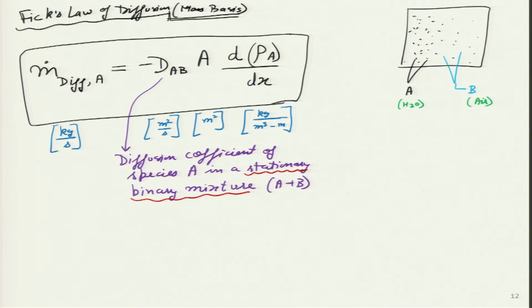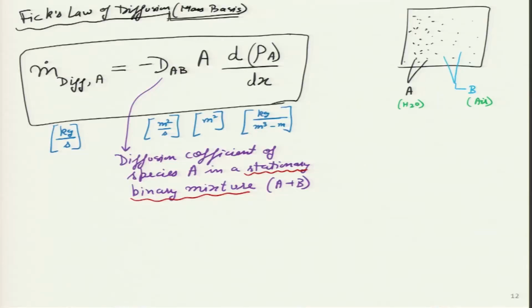In other words, our medium, which in this case is air and which we have denoted as species B, has got to be stationary, it can't be moving, for this definition of the diffusion coefficient to hold true. And the units for that are already given over here, that is meter squared per second.